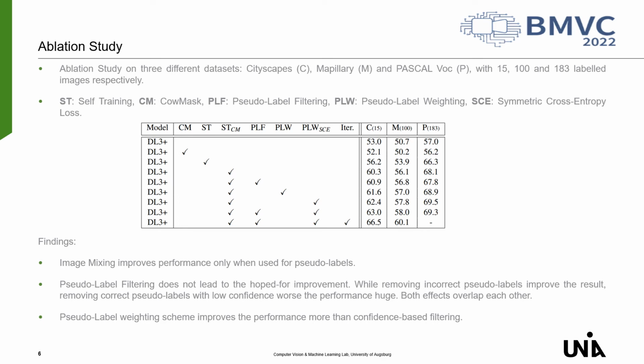Thus, confidence-based filtering is not good enough at detecting wrong pseudo labels because there are too many correct pseudo labels with low confidence. Third, we evaluate the weighting scheme of pseudo labels. Here we can see that the weighting scheme improves the performance on all 3 experimental settings.